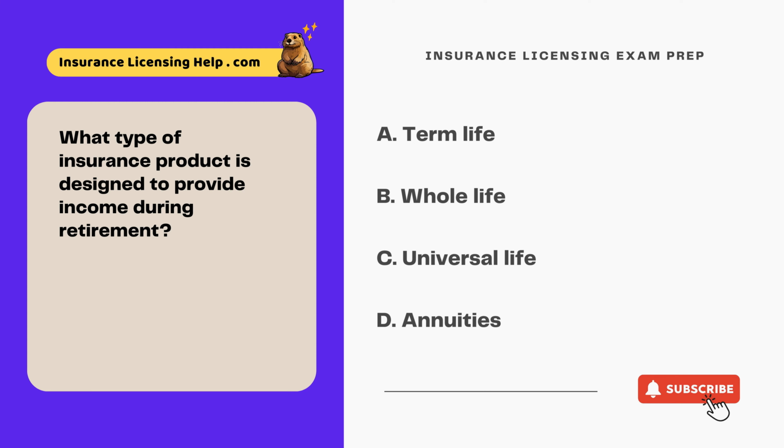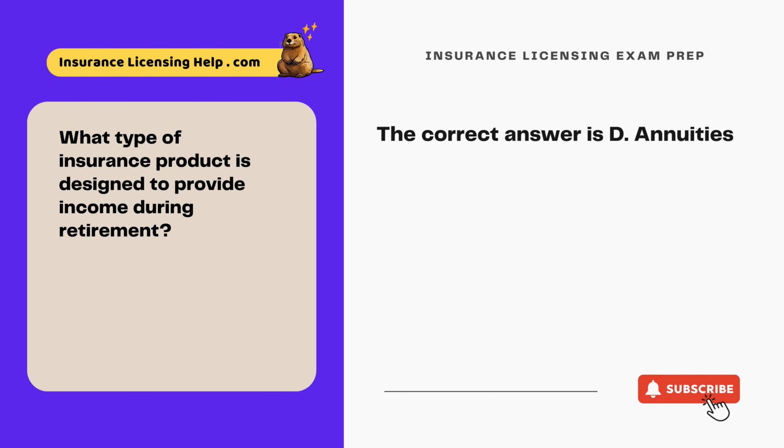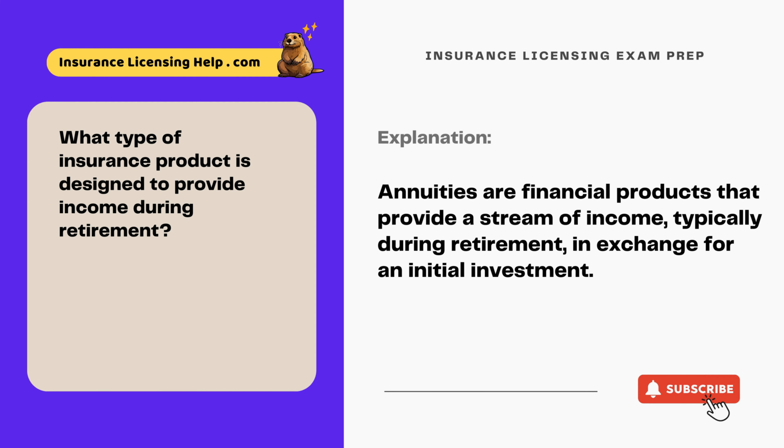What type of insurance product is designed to provide income during retirement? A. Term life. B. Whole life. C. Universal life. D. Annuities. The correct answer is D. Annuities. Annuities are financial products that provide a stream of income, typically during retirement, in exchange for an initial investment.